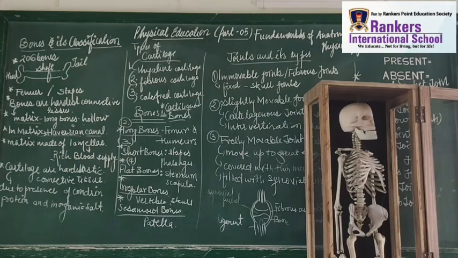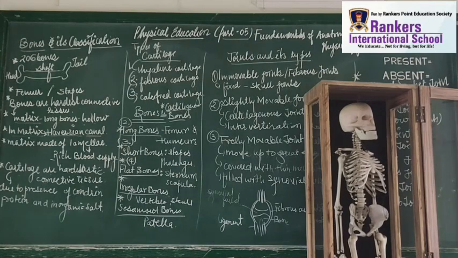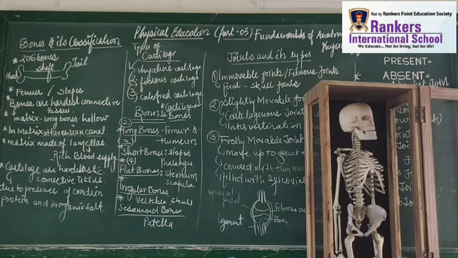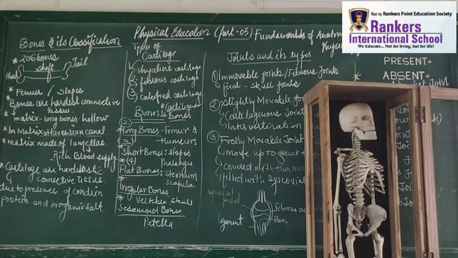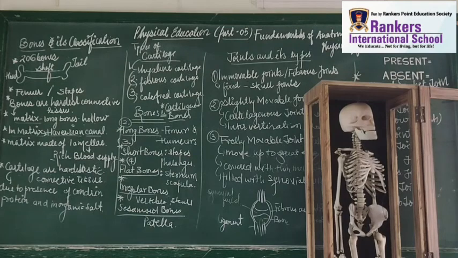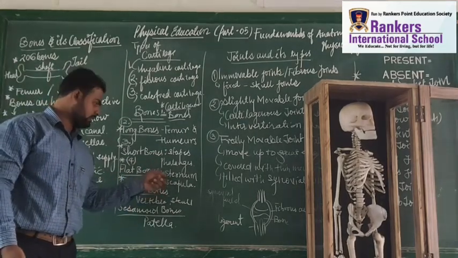So students, this is what I was telling you, humerus and femur bones that I have shown you also. When I am talking about short bones, the short bones like stapes, phalanges, etc. Now the next term is the flat bone. So flat bone consists of what? Scapula, right, and sternum. We have two flat bones in our body, right? The names are sternum and scapula. Remember students, sternum and scapula.